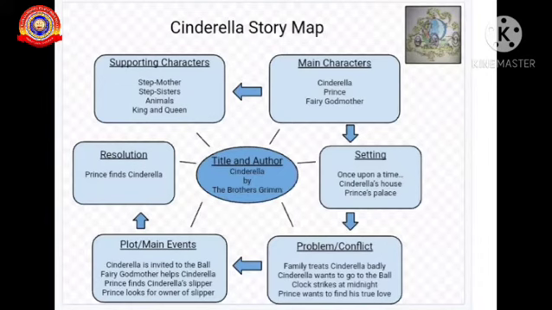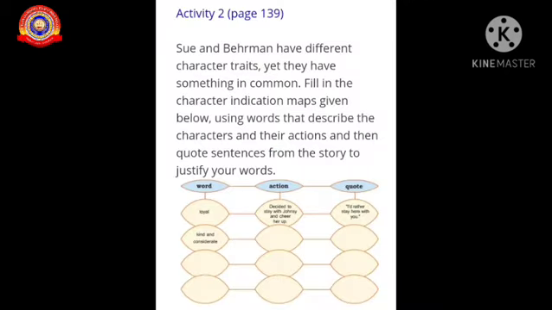Here I have given an example, a Cinderella story map. From this you can understand how to write a story map. As you know the story of Cinderella, if you go through this, it will be easy for you to understand. Okay. Now let's move on to our second activity.